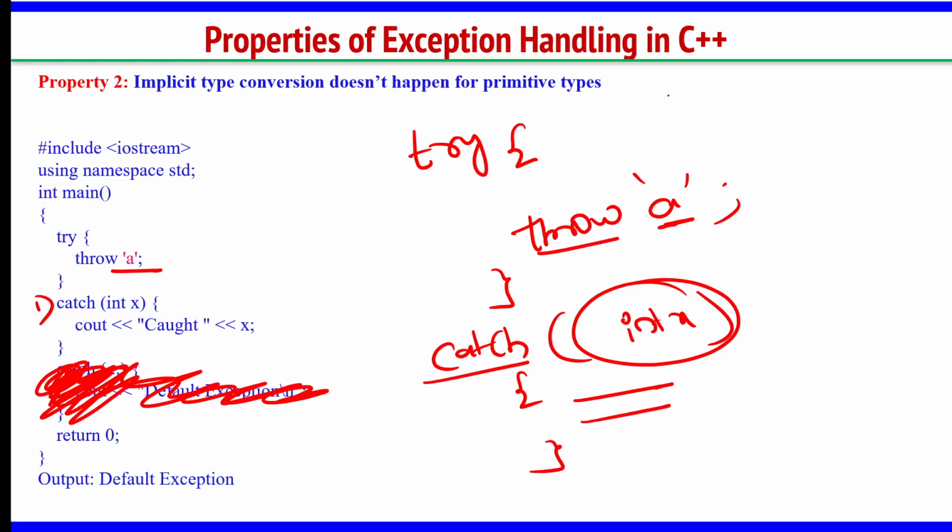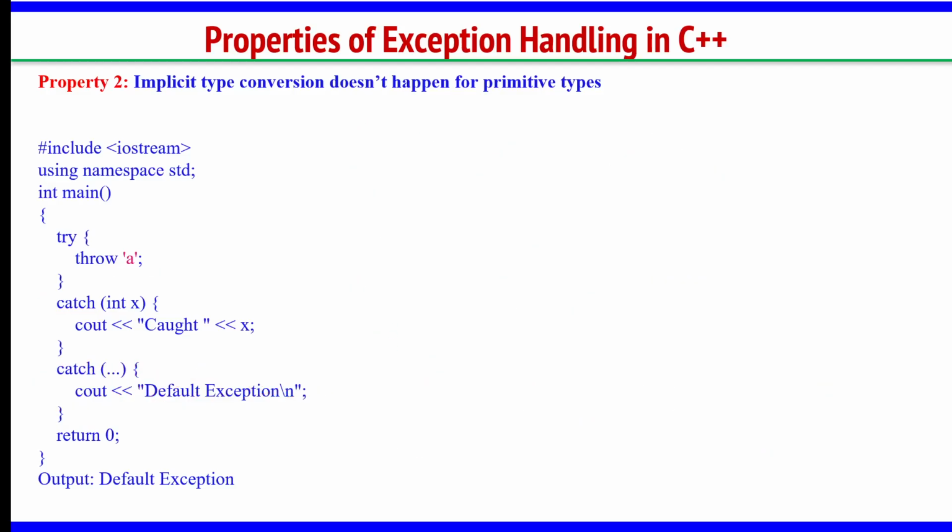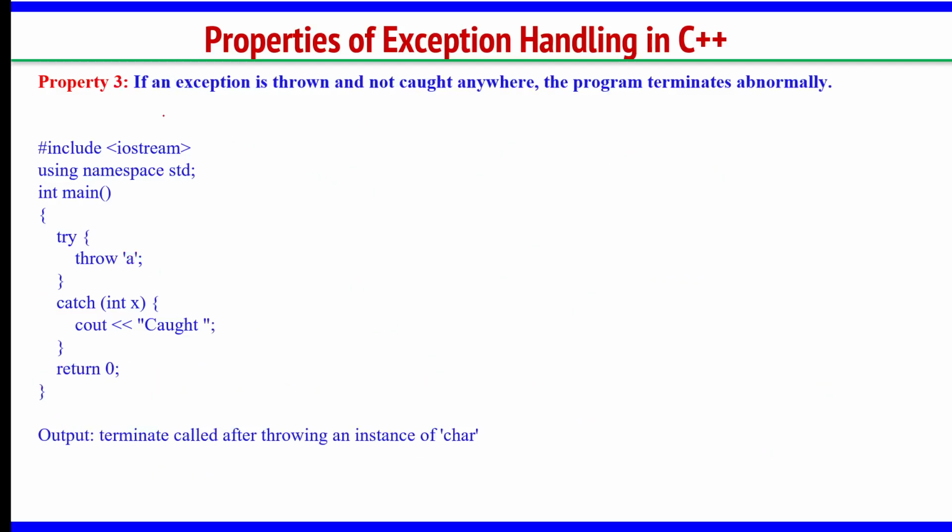The program will terminate abnormally, meaning some error will come to you. Some different error will come to you saying that there is no corresponding catch statement for catching a character value. The program itself will throw an error saying that your syntax is not proper. You are trying to throw a character, but there is no corresponding catch block in the program, right? Next one, third one. If an exception is thrown and not caught anywhere, the program terminates abnormally. That's what I am trying to say.